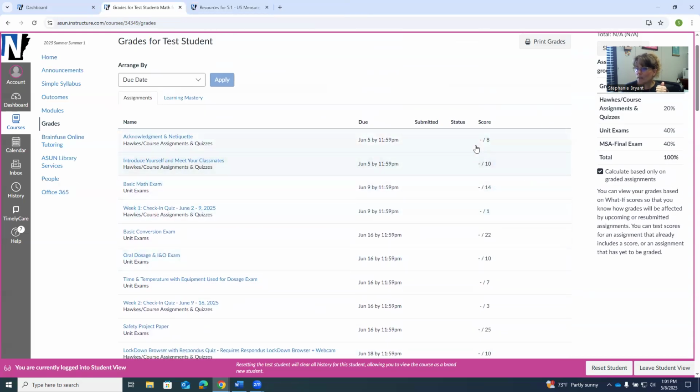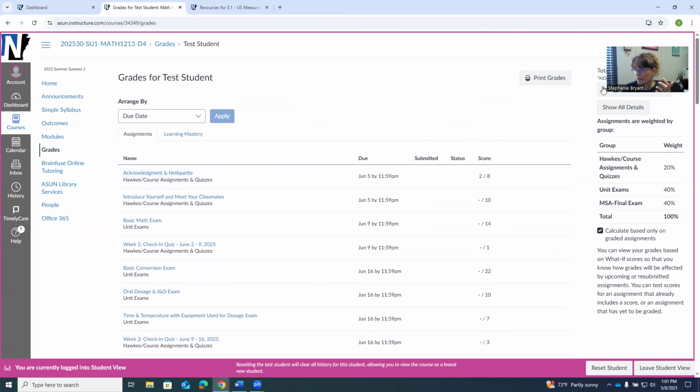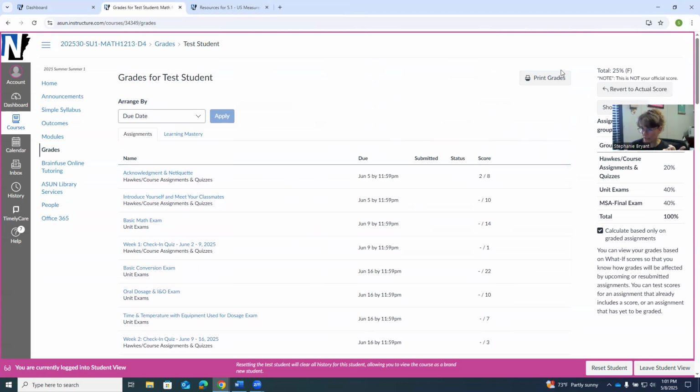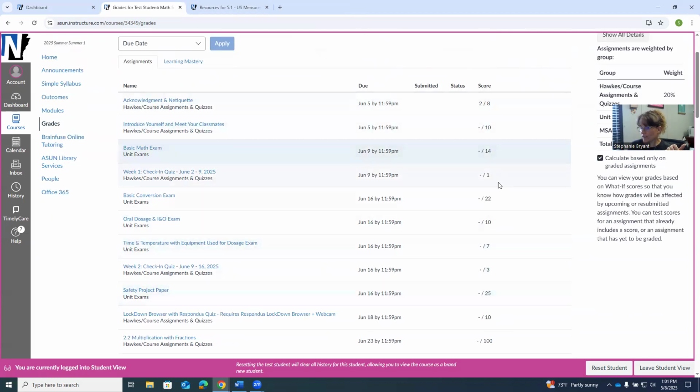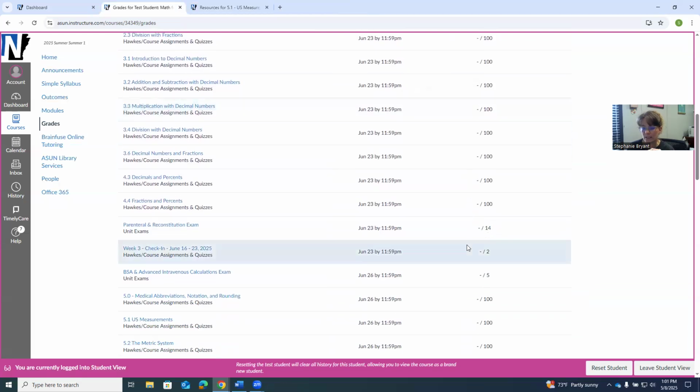There is a what if button. If you wanted to just click here and you could put, what if I made a 2 out of 8? What would my grade be? Right now it looks like it'd be 25%. So you can do that. If you're ever curious what you need to make on an exam, just do that. And it will let you know it's not changing your grade on your end.